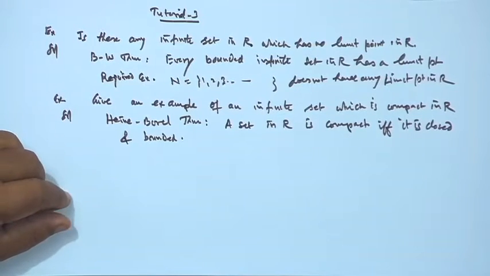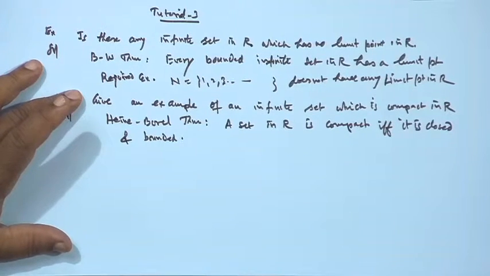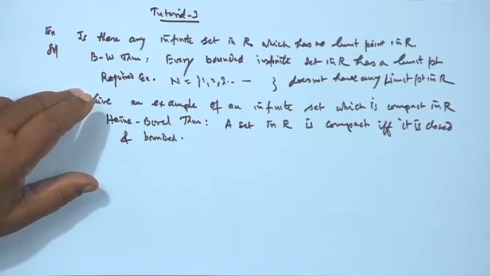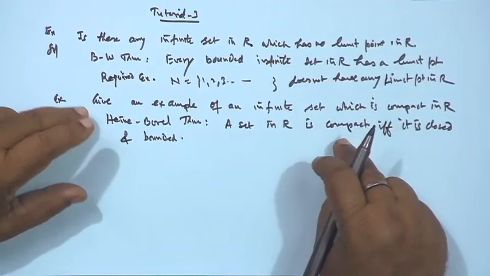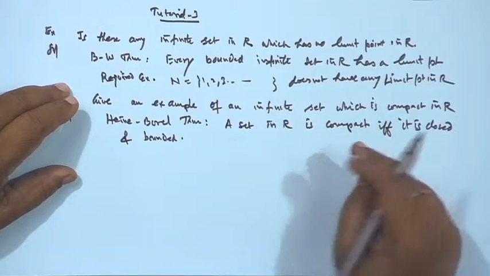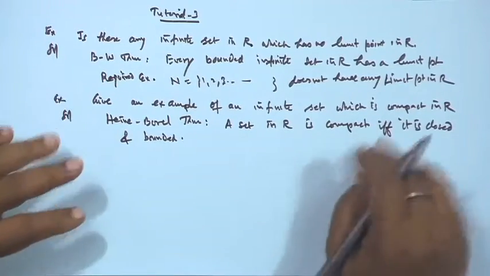So, we want an example of an infinite set which is compact in R. If an infinite set is closed and bounded, then it is compact.